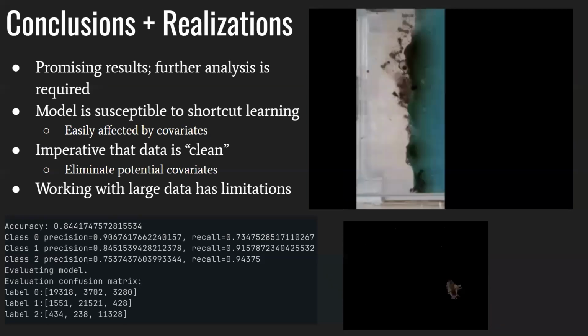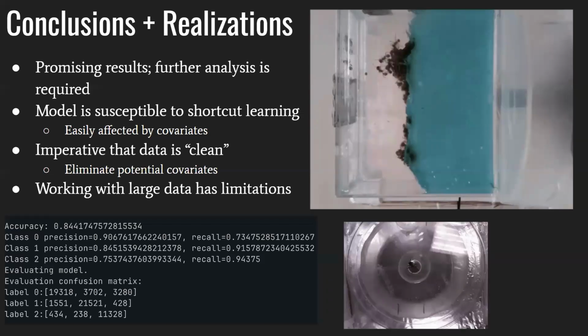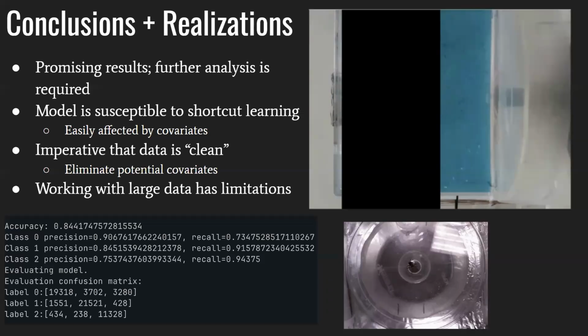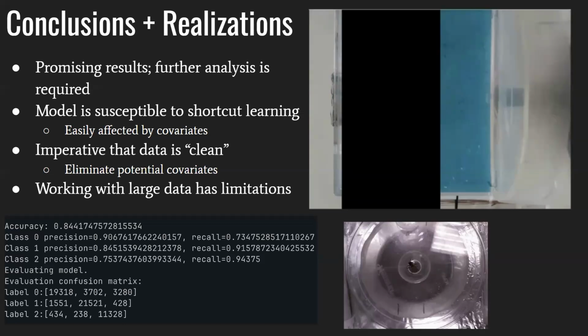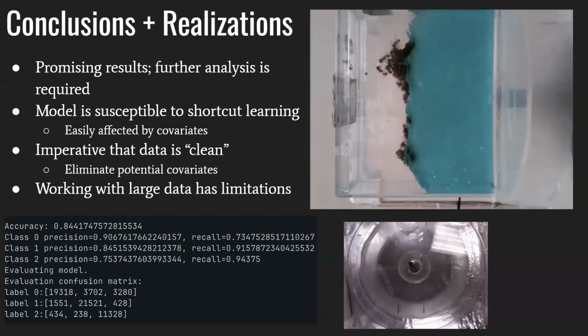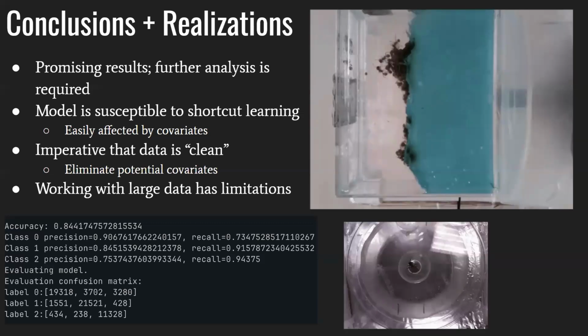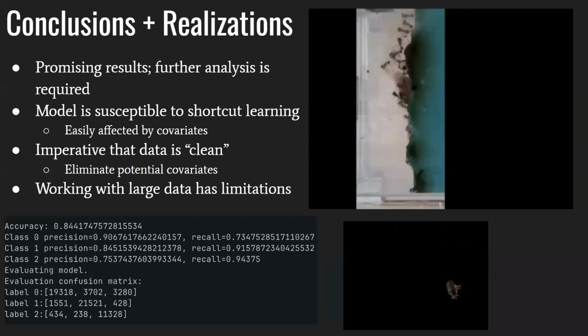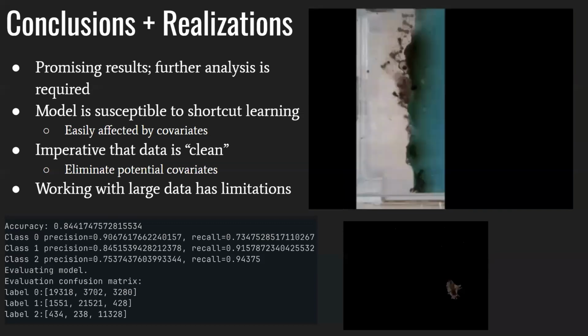Our conclusion is that we have pretty promising results, like the accuracy for ants. But our project is mainly based on behavior, unlike earlier research, which is often at the cellular level, so we have to focus on covariates that can impact our training. A big thing is keeping data clean and making sure we can focus on behaviors that we can control.